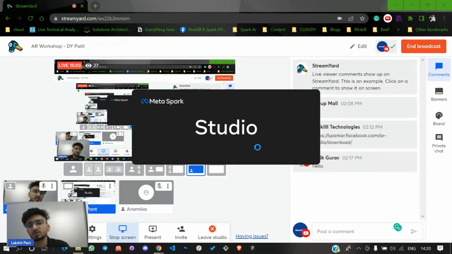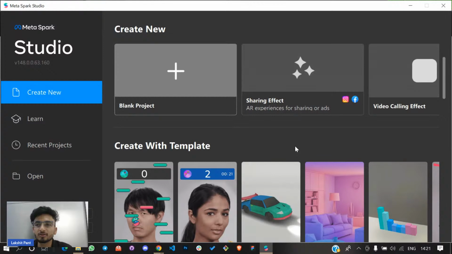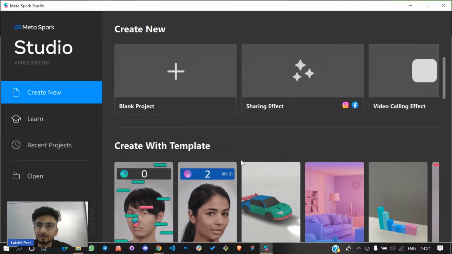And let's wait for it to open. Then I'll show you what the Spark AR Workspace looks like. Create New is where you have a bunch of options over here.